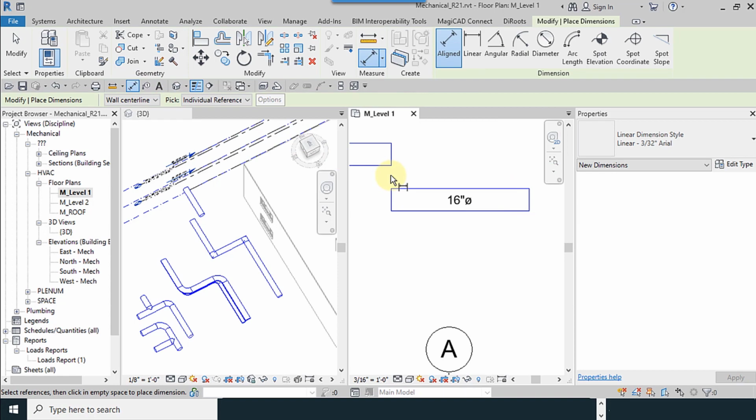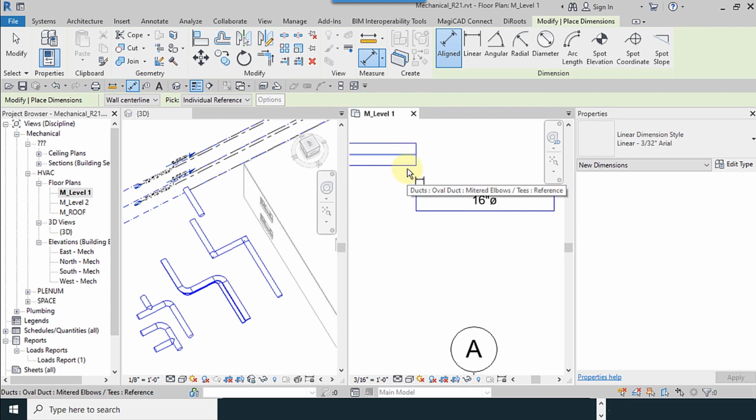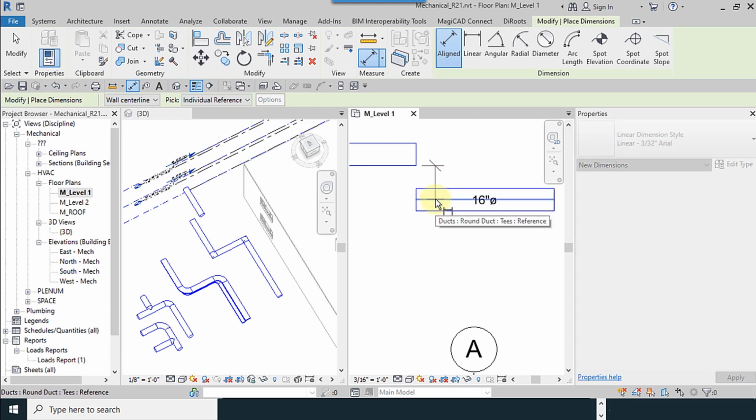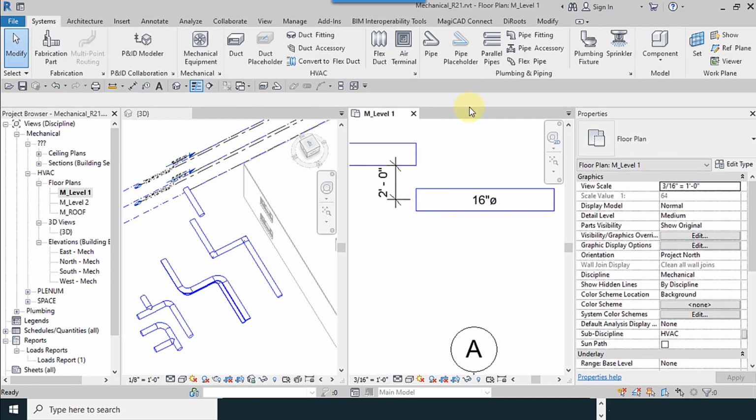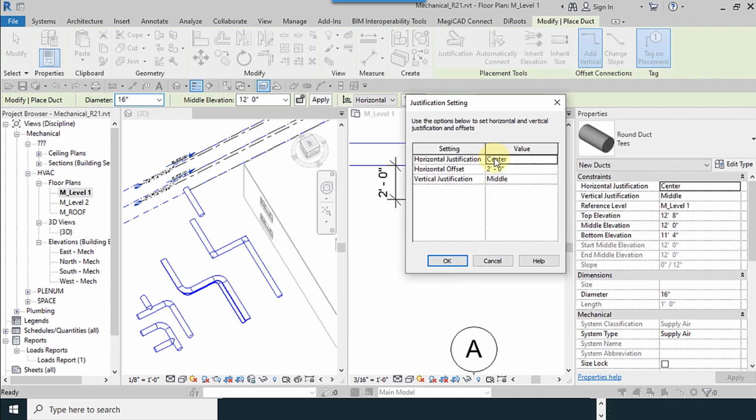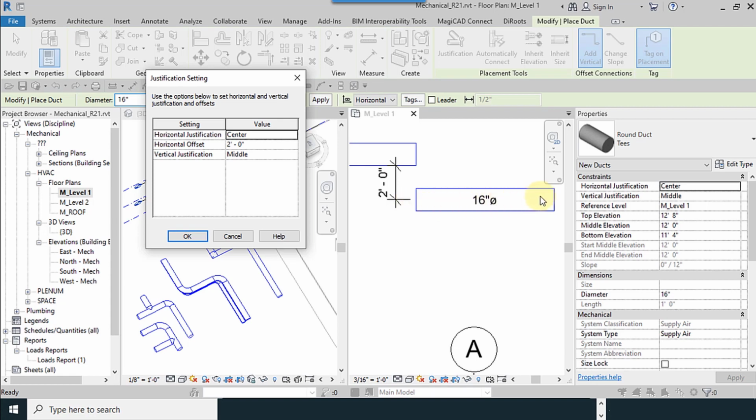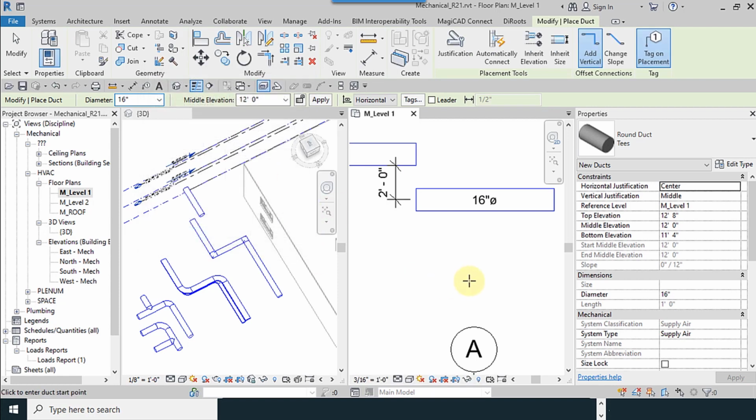I use the dimension. It can't select here. I want to select the edge, so use tab. The place of the dimension will change. Again, I use Duct justification, center, everything will adjust according to center. From here to this center of Duct, I put the left in the